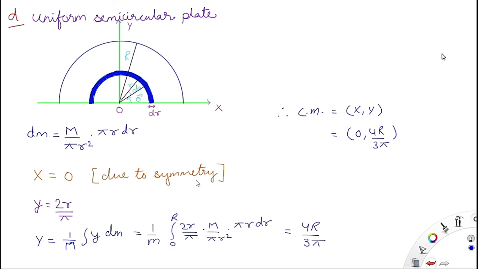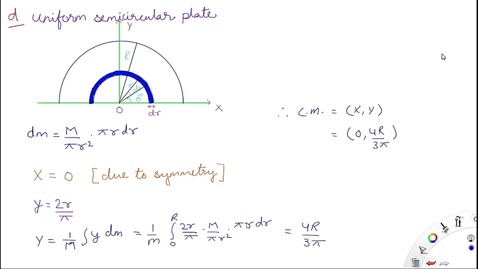For the y coordinate, capital Y is the y coordinate of the center of mass, equal to 1 by M integral of y dm, integrated from 0 to capital R, the radius of the semicircular plate.